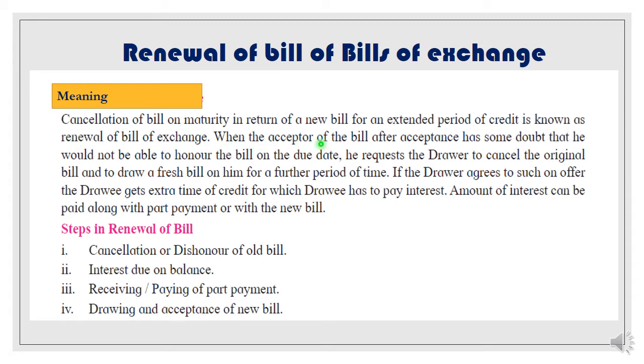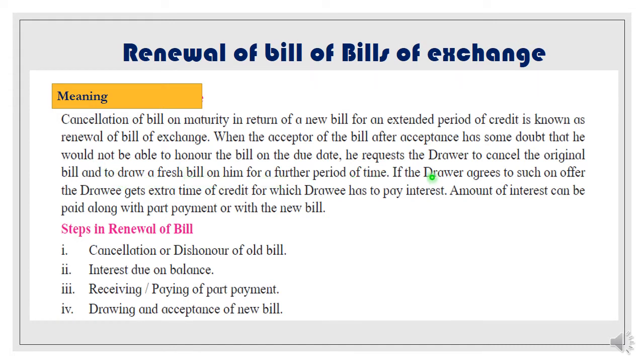When after the acceptance the drawee has some doubt that he would not be able to honor the bill on the due date, he requests the drawer to cancel the original bill. After the acceptance, after 1 month, the drawee will realize that he cannot pay the bill amount after 1 month only, so he will go and request the drawer to draw a fresh bill.